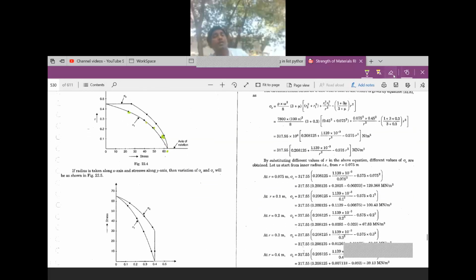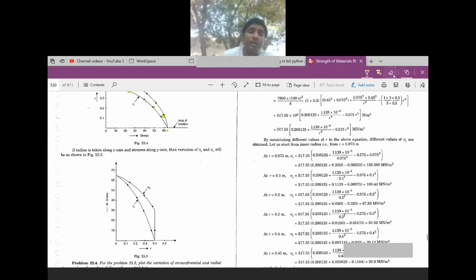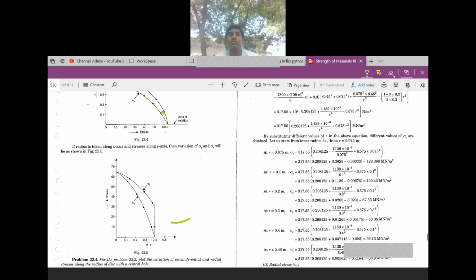In this way, see the second diagram. If the radius is taken along x-axis and stresses along y-axis, the variation of sigma c and sigma r will be as shown in the figure. If you take stresses along y-axis and radius along x-axis and substitute the same values you have calculated, you will get the curve like this. Understand? Very simple problem.